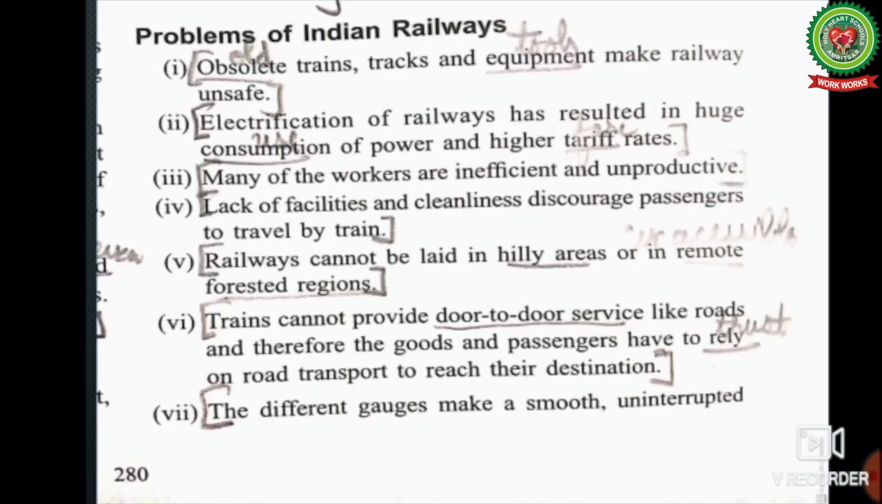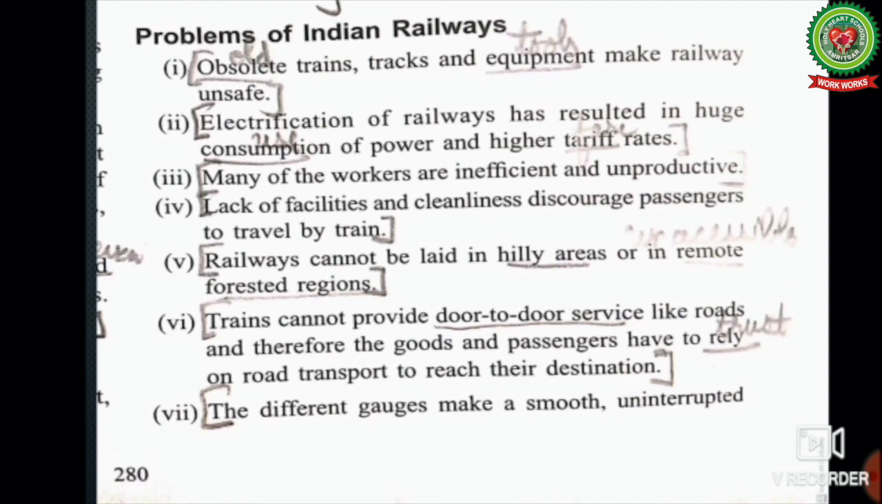Now let us read these problems from your book. Obsolete trains, that is old tracks and equipment, that is tools, make railways unsafe. Electrification of railways has resulted in huge consumption, that is use of power, and higher tariff, that is fare rates. Many of the workers are inefficient and unproductive, that is they are untrained, and as a result they cannot give as much work as they should give. Lack of facilities and cleanliness discourage passengers from traveling by train.